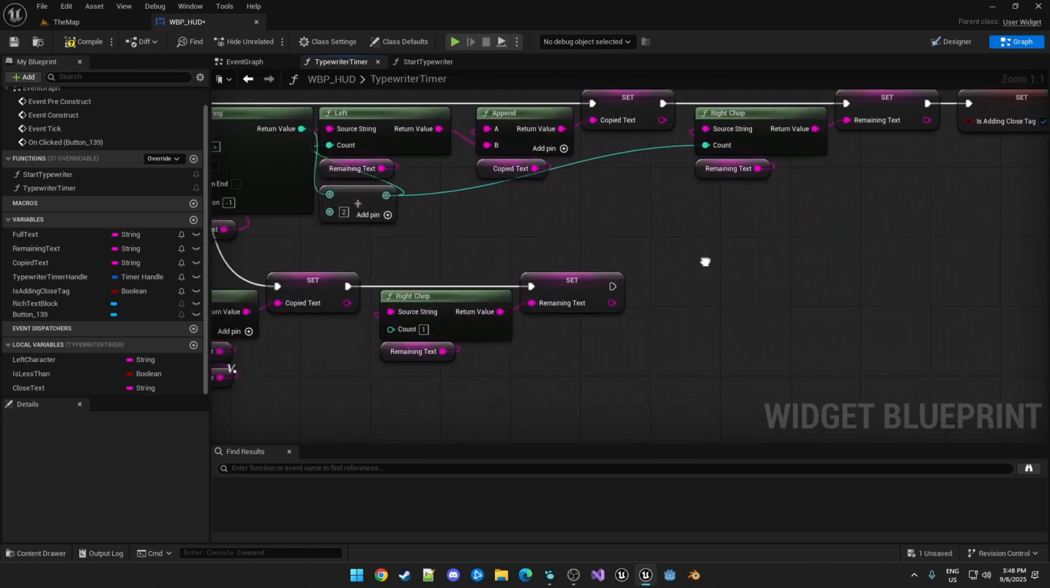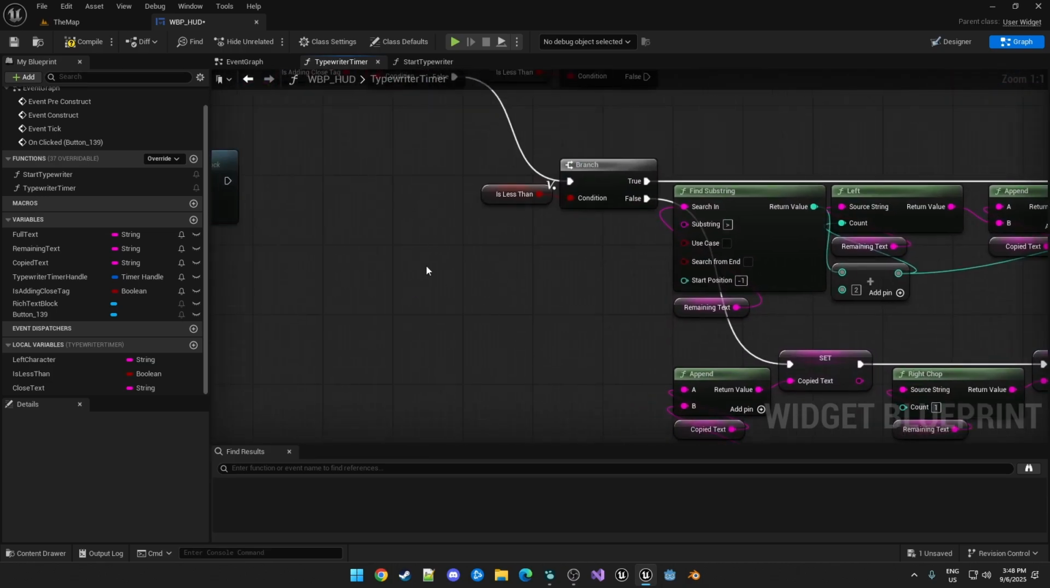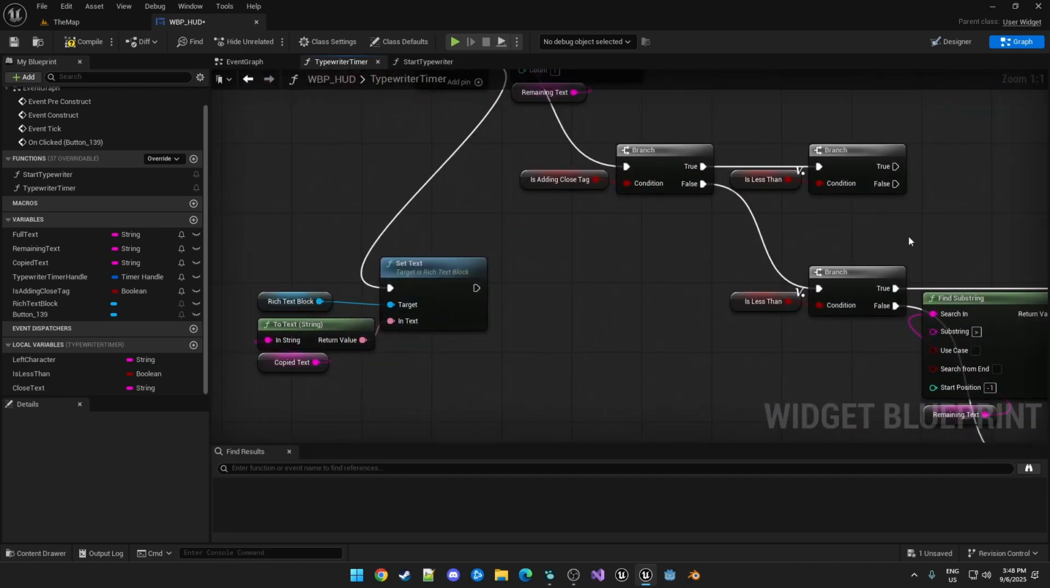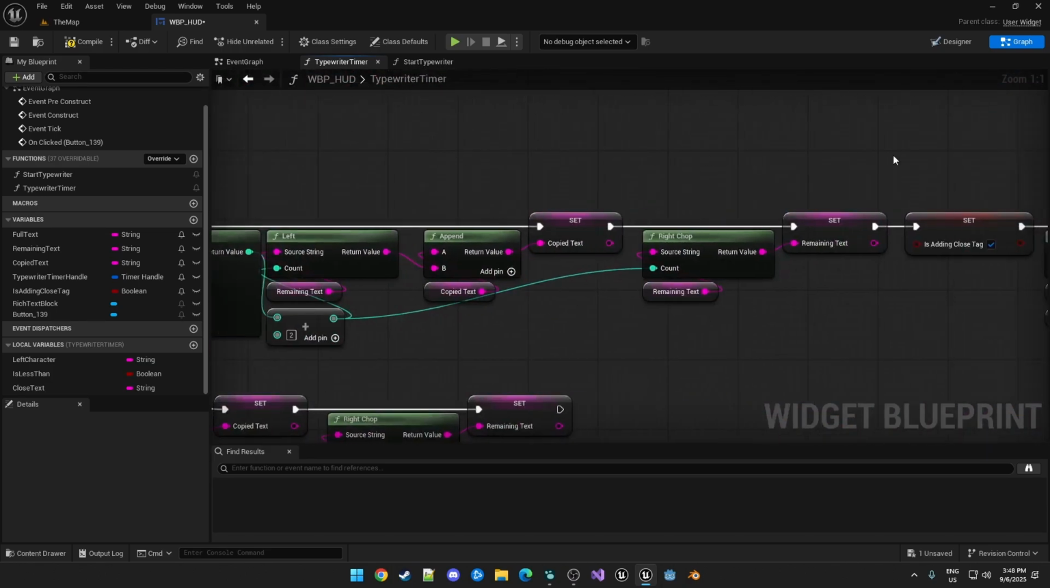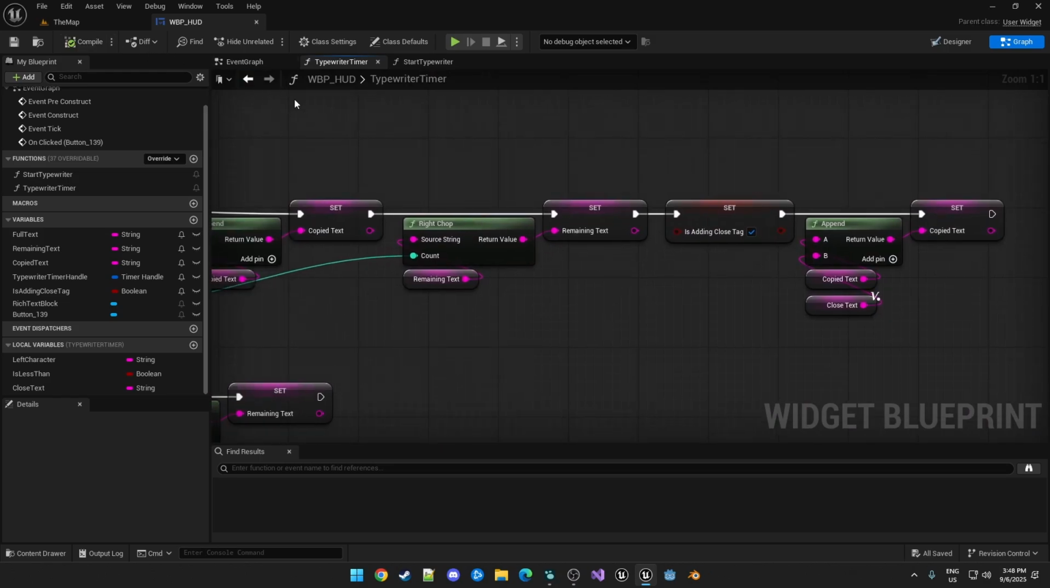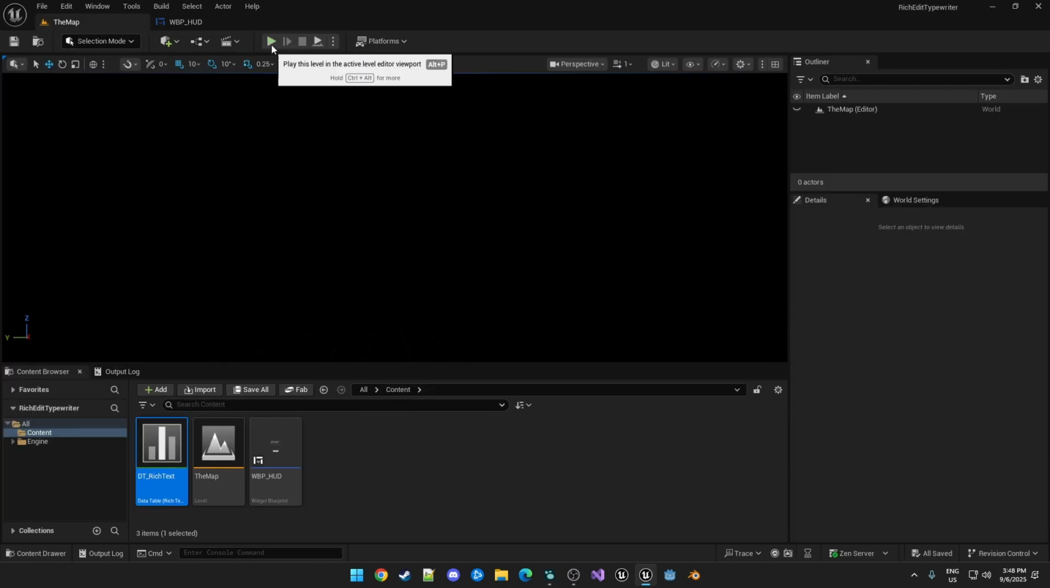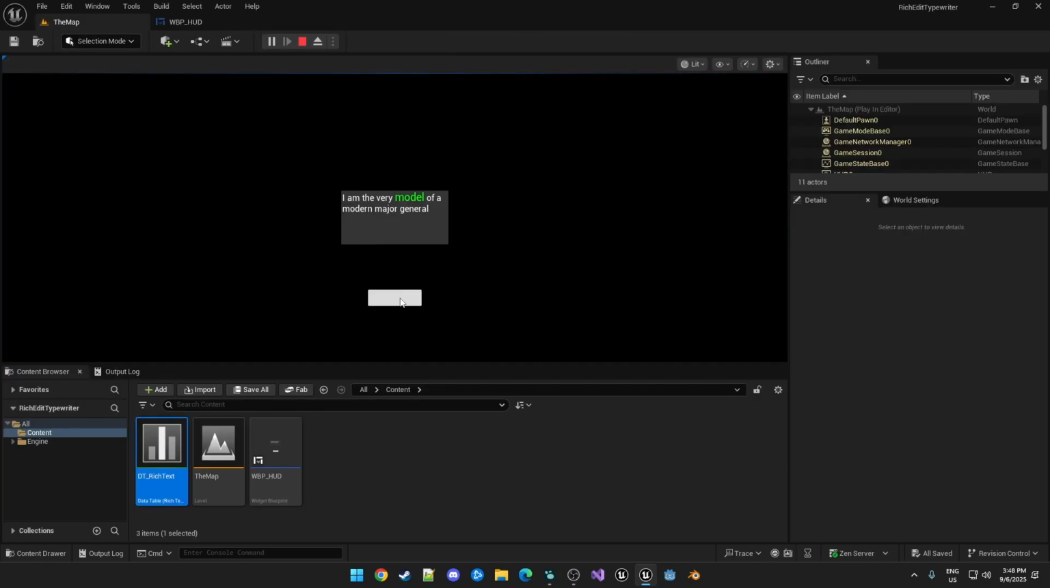And then of course down here, it'll just add it to the rich text blocks. So if we run that, it looks a little better. Once we get to the green section, it will copy the entire green, the W, and add the closing text. So once the W is first shown, it will show it green.